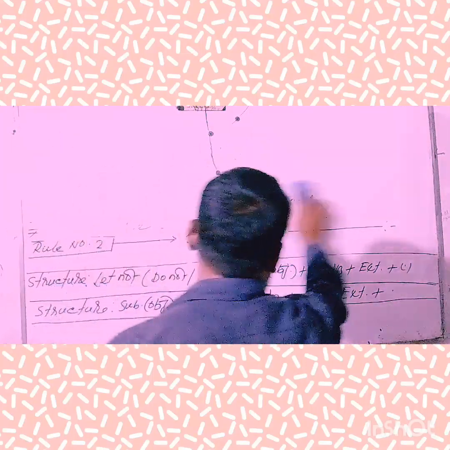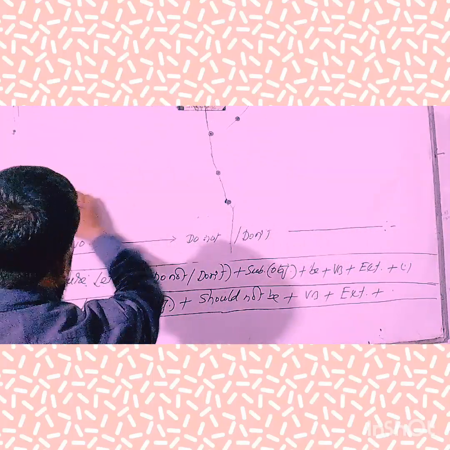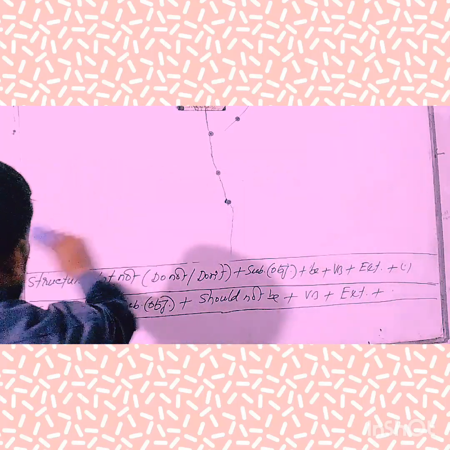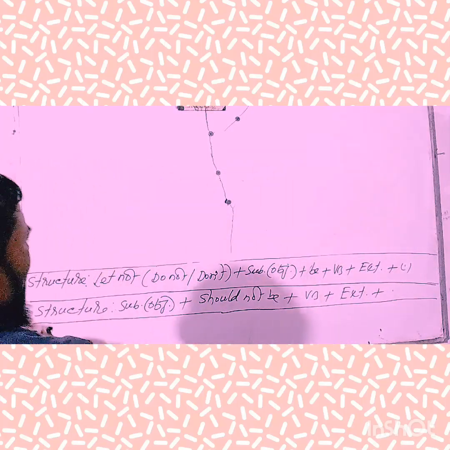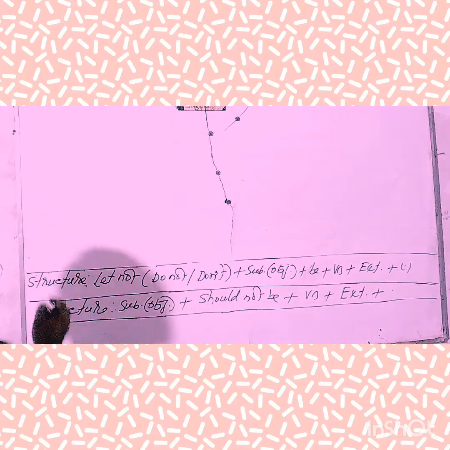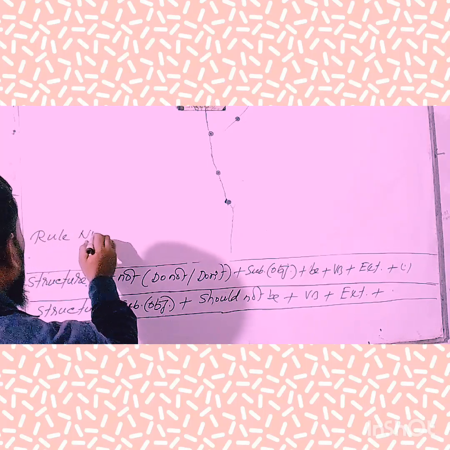Already I have finished rule number one and rule number two. Now I am trying to show you the prerequisite and the structure of rule number three. Take a look at the board and try to note instantly.